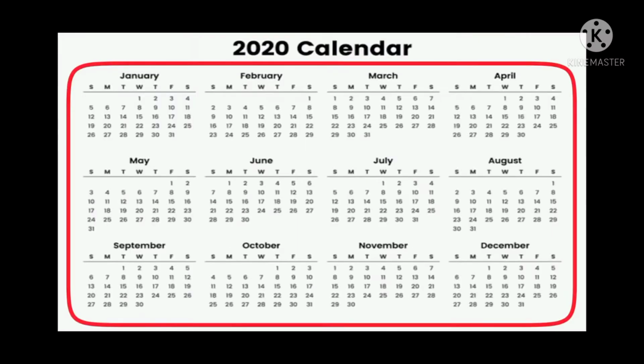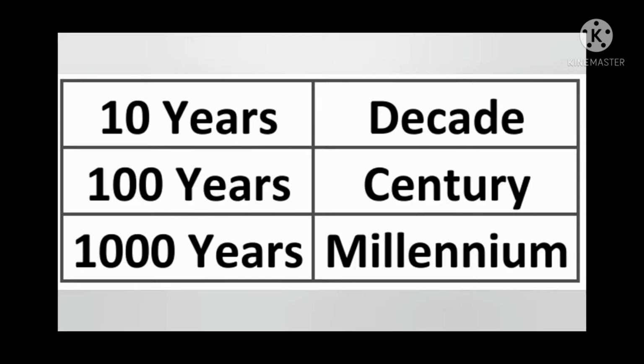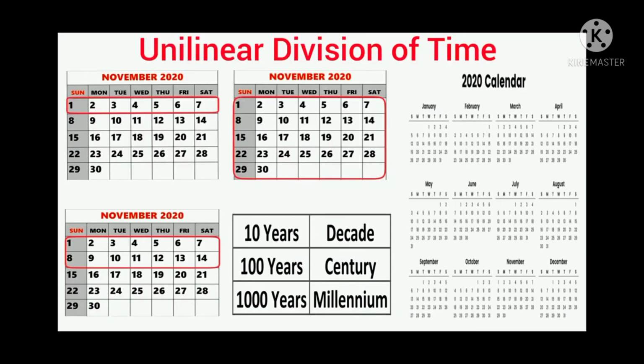In this manner, we reckon time in bigger and bigger units. 1 year is followed by another, and when 100 years go by, a century is completed. When 10 centuries, that is 1000 years, are gone, a millennium is completed. Such a method of dividing time is known as a unilinear division of time.